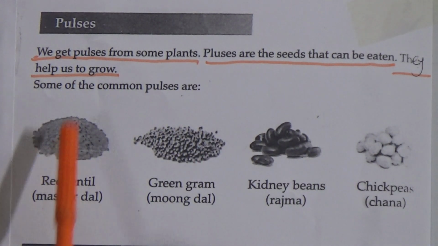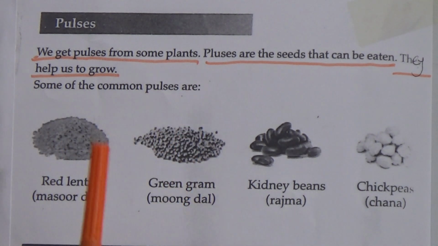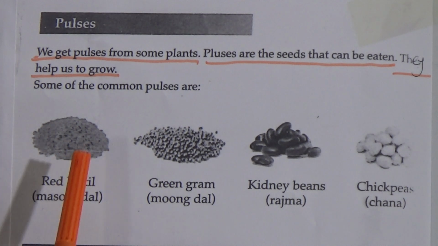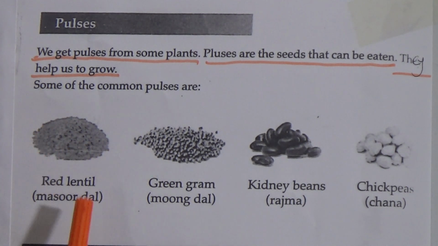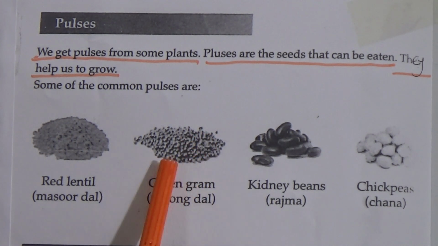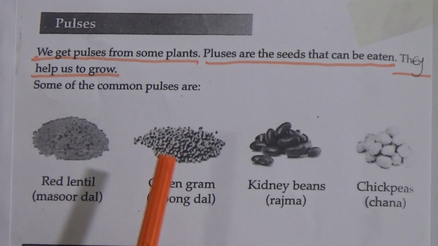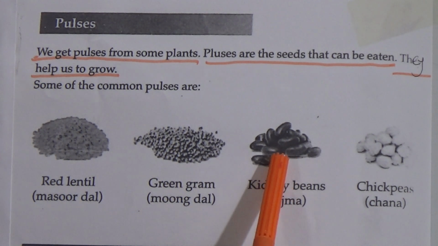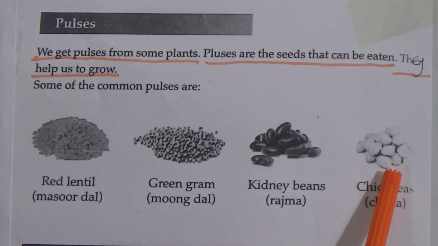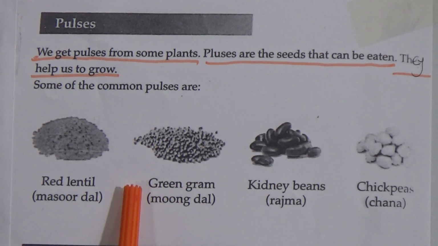Okay. Here are some examples of common pulses. See this figure. Red lentils, that means masoor dal. This is the figure of green gram, that means moong dal. And this is the figure of kidney beans, that means rajma. And this is the figure of chickpeas, that means chana. My dear students, all of these are examples of pulses.